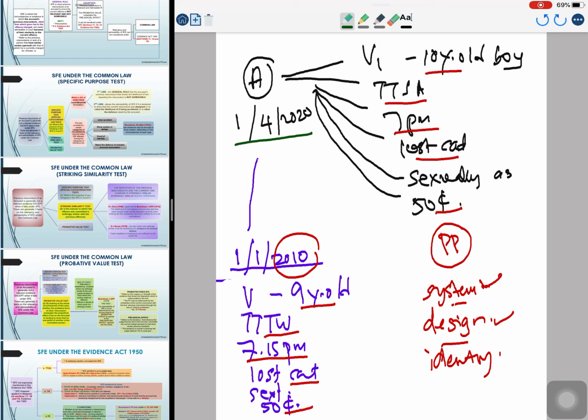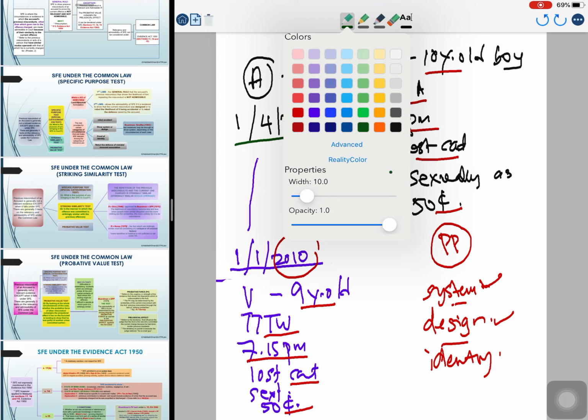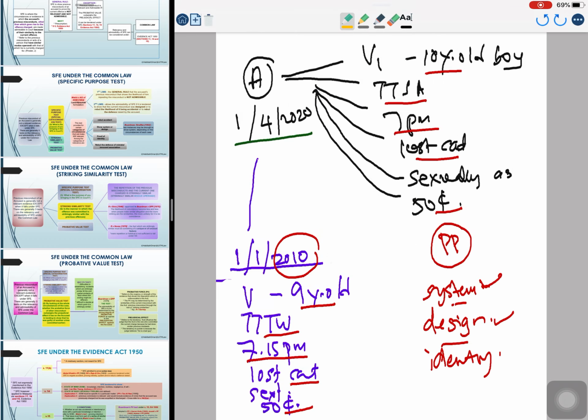Now, I am going to apply the striking similarity test. Remember when we look at Novak, and at the case of R v Sims, we are looking at the facts, and the facts have to be strikingly similar. So that is the striking similarity test. Now let's look at the facts here.